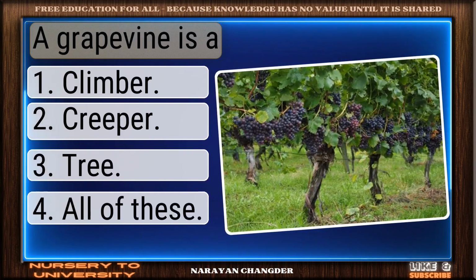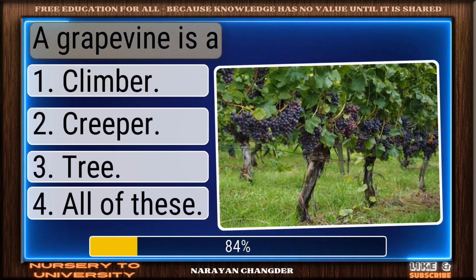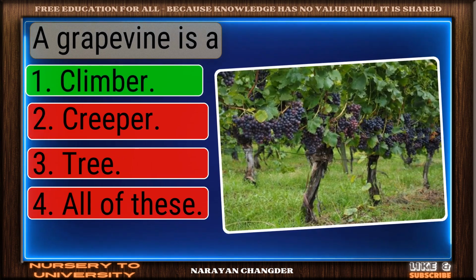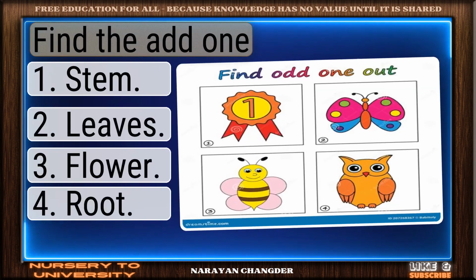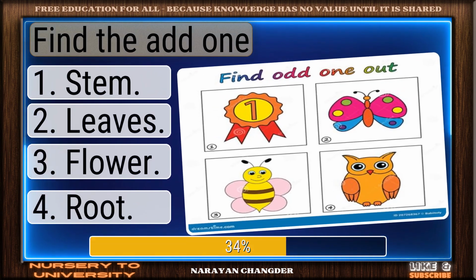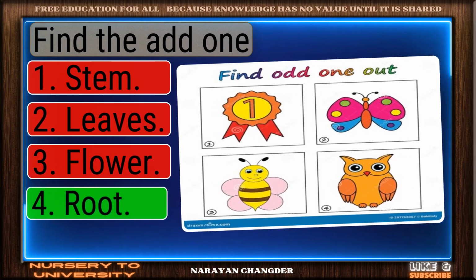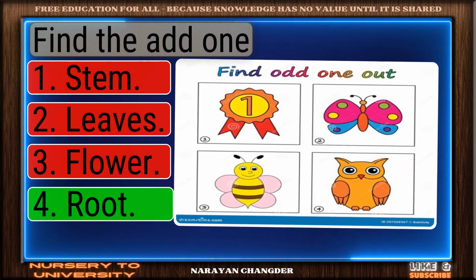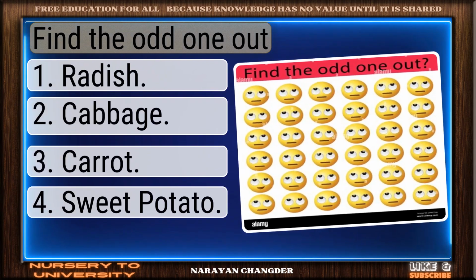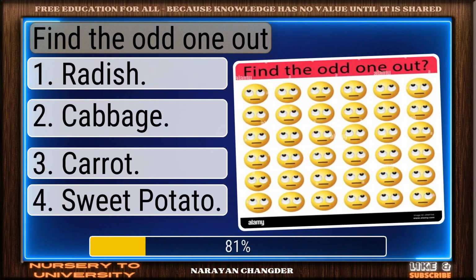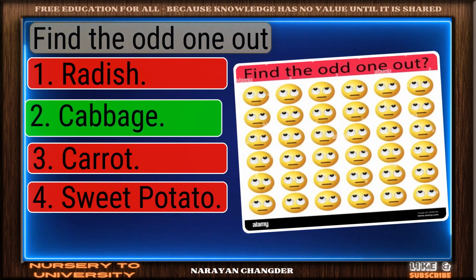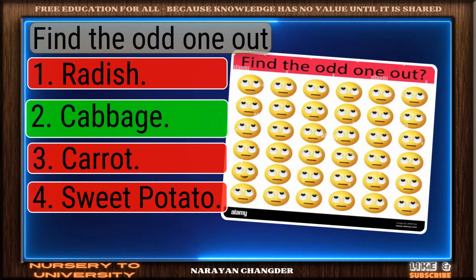A grapevine is a correct. Climber is the right answer. Find the odd one. Valid point. Root is true. Find the odd one out. Nice selection. Cabbage is the correct and valid answer.